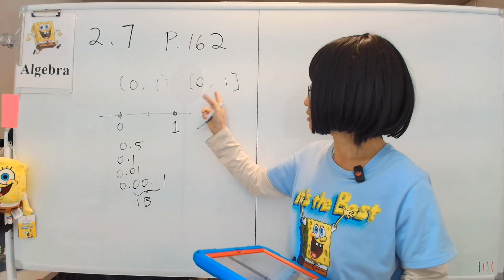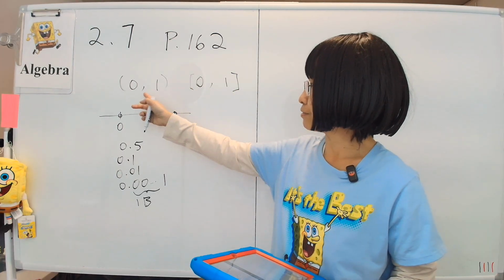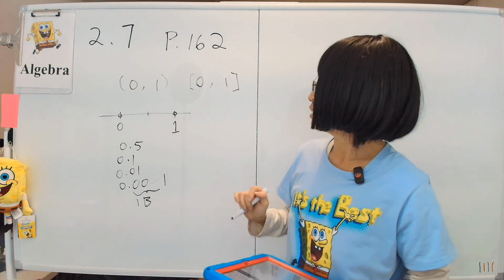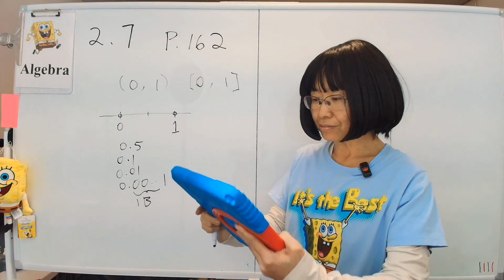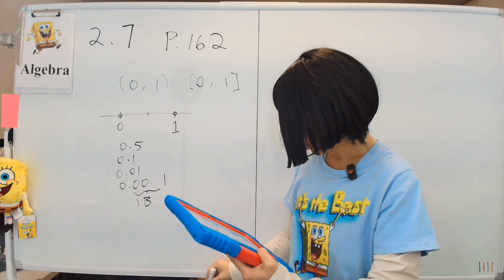Now the only difference between this and this is that it includes the 0 and 1 together with everything in it. Therefore, this set is completely included in this set. All right, so that is what the first notation means. And the other notations are similar.